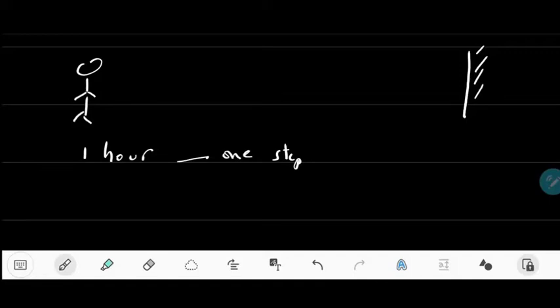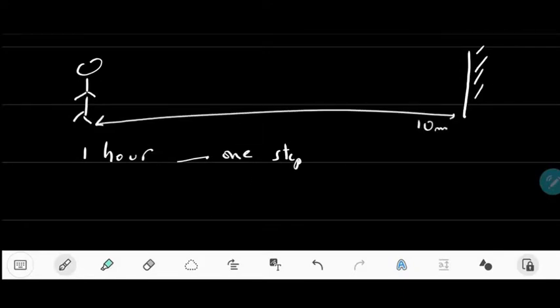That's the question. In fact, the answer is yes, he can make steps according to a following strategy without never reaching the wall. Let's say, for example, let's consider that the distance from here to here is 10 meters. So if the first step would be 5 meters, which is half of the distance between the person and the wall, and then this is the first step.